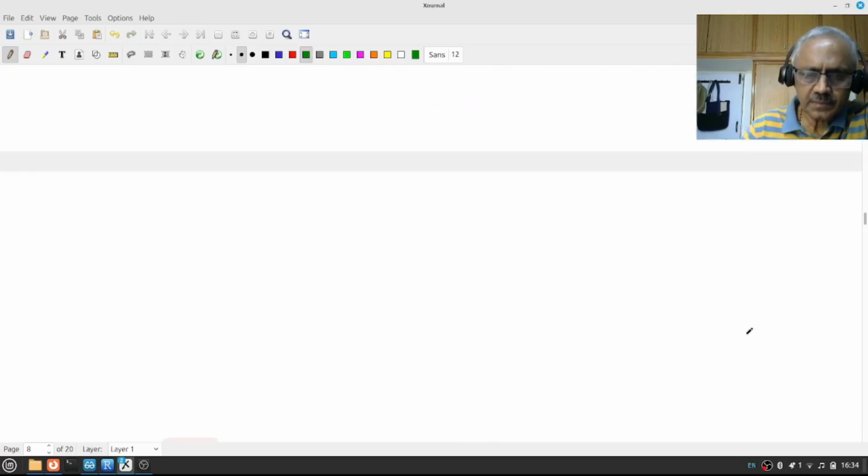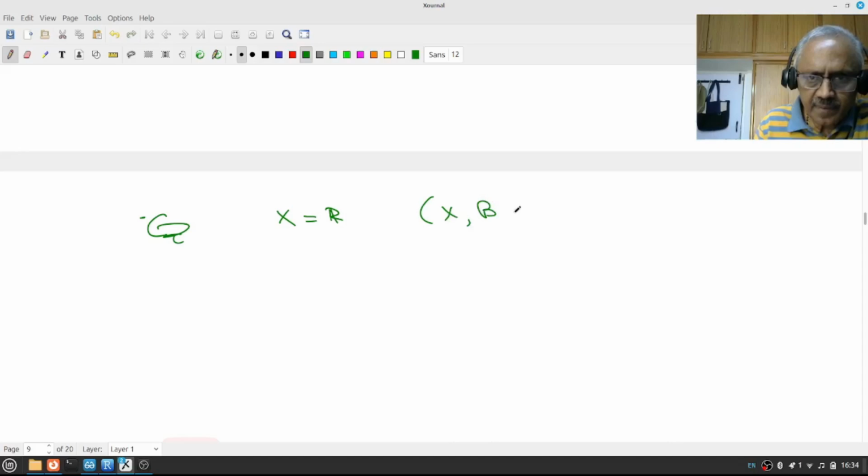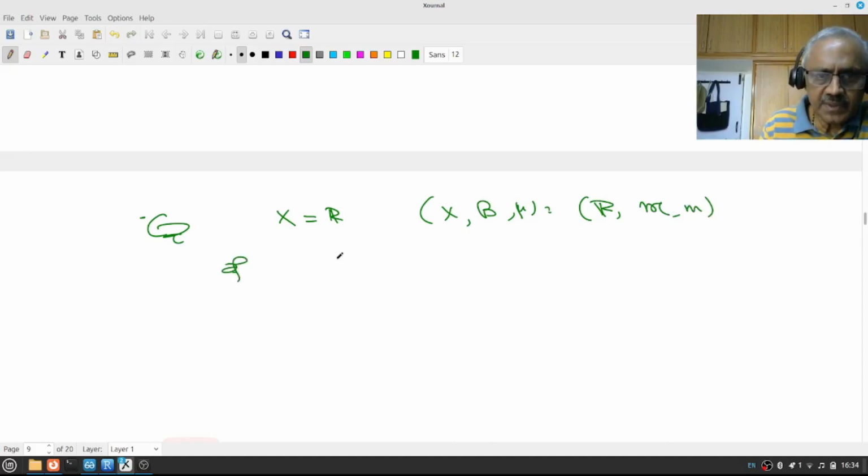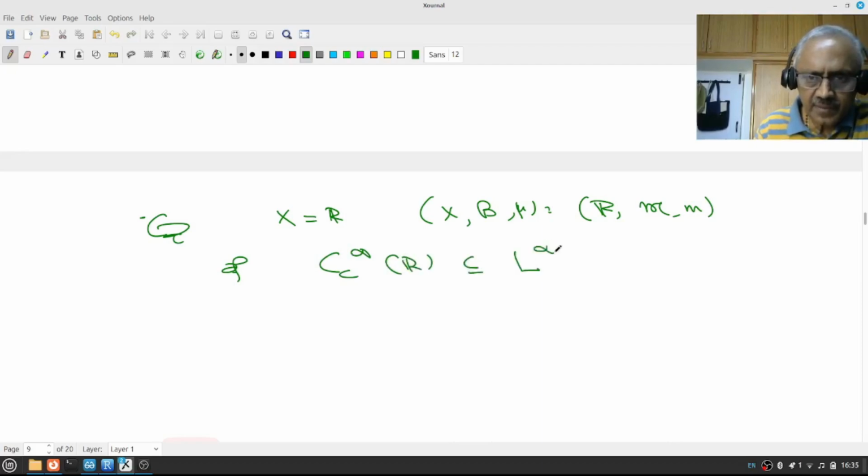Okay. Now what do we want to prove? We want to prove this, which we had absolutely observed, but let us just quickly say: suppose X equals R, that is (X, B, mu) equals (R, B, m), and we know that C_c of R is contained in L infinity. Again, remember, what does this mean? This f I am going to take as the equivalence class of f.